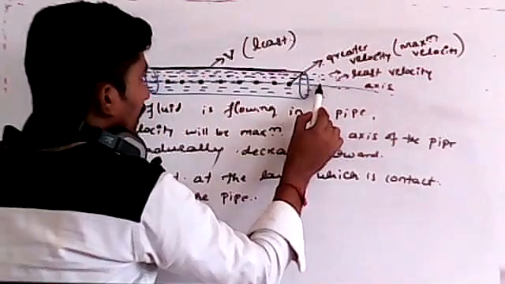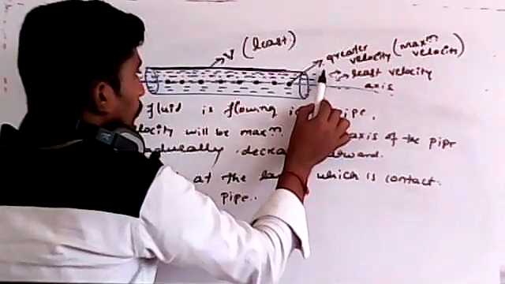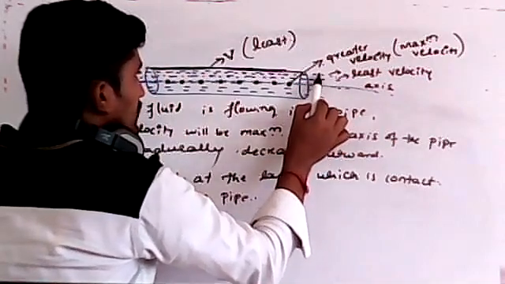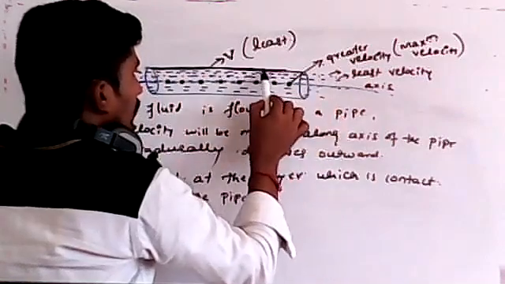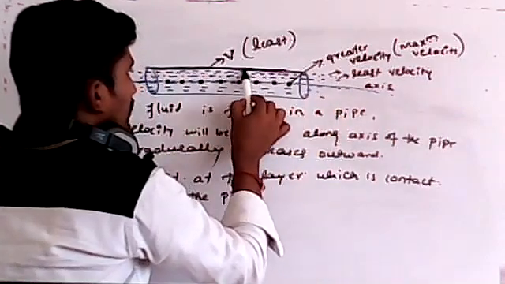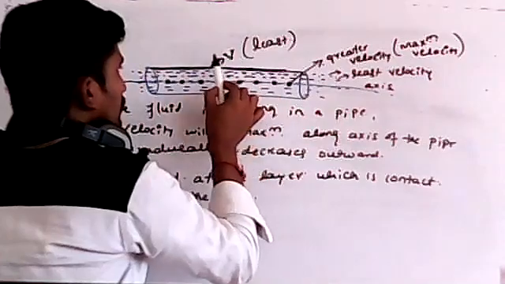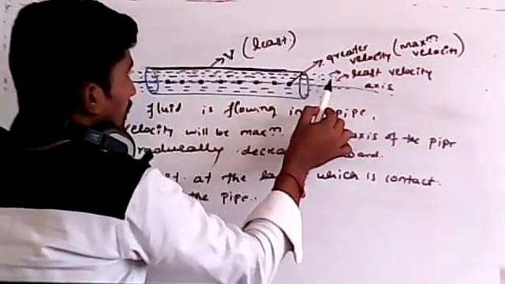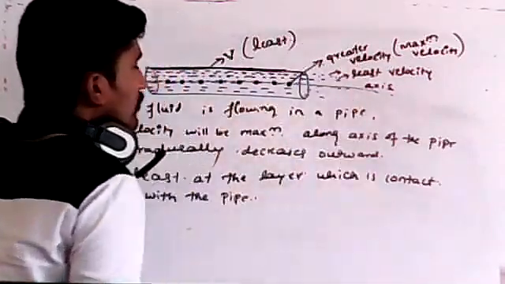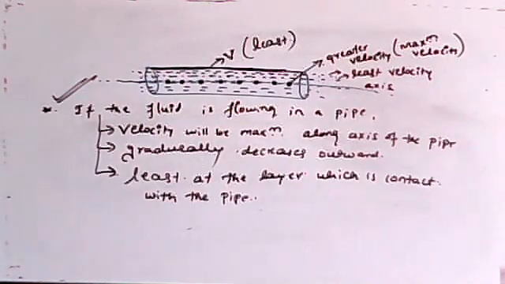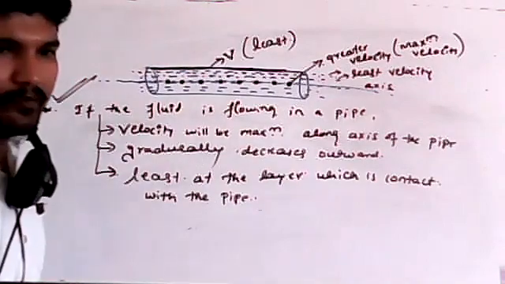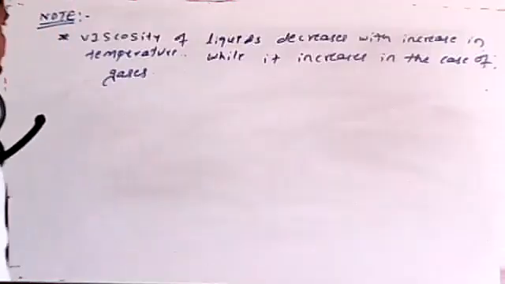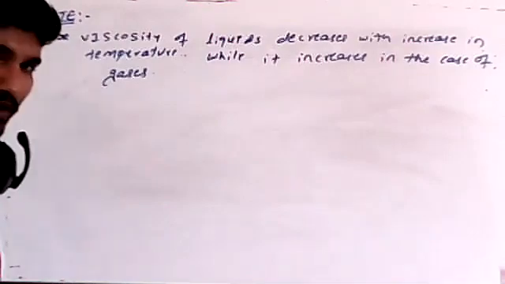As we go outward to the adjacent layers, or when the water molecules touch the outer region, its value goes on decreasing. So you must remember all these points, students. Is it okay?